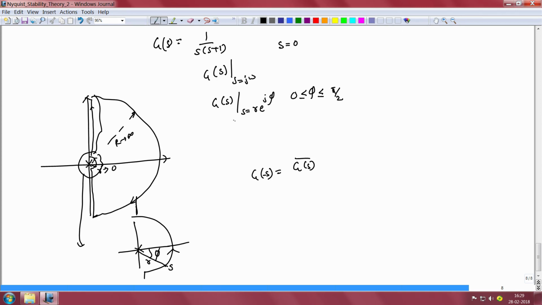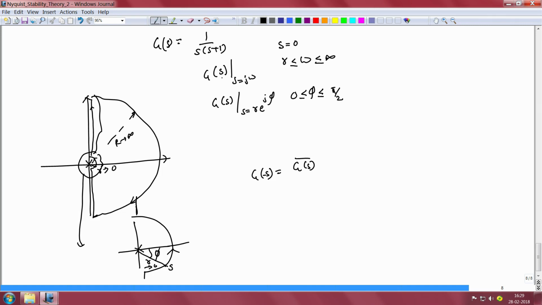So, we compute G(s) for s equals r e power j phi for phi going from 0 to pi by 2, and we likewise compute G(s) for s equals j omega for omega going from 0 to infinity. Omega will not be exactly 0, omega will start at value r and go to infinity, and the radius r of course is tended to 0.